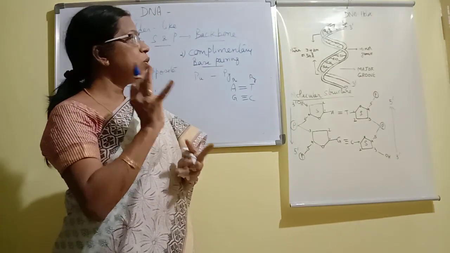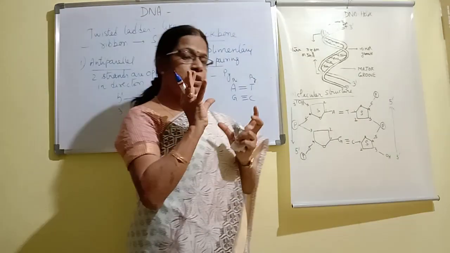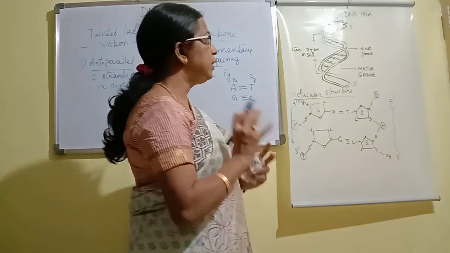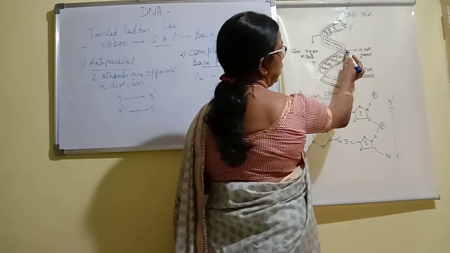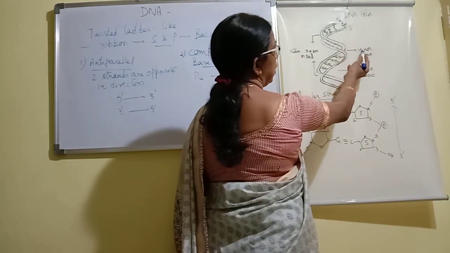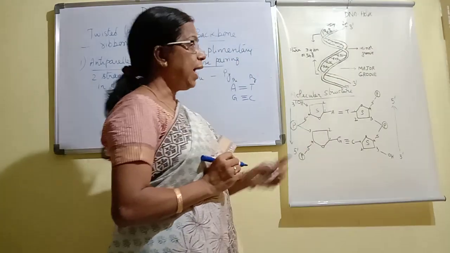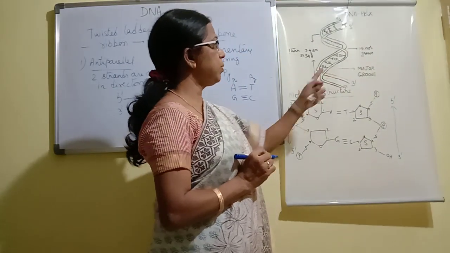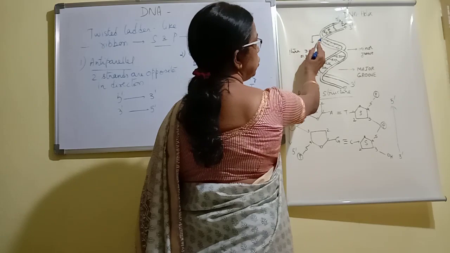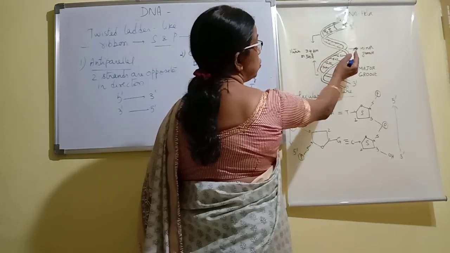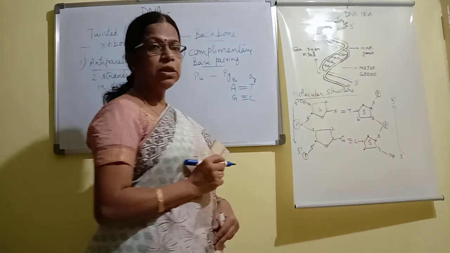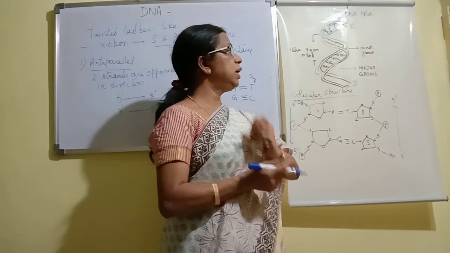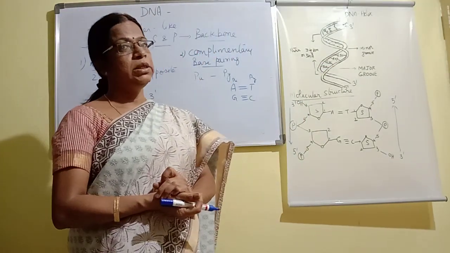When it turns clockwise, it twists in such a way that it leaves a small gap in between, and it also leaves a large gap. Suppose on this side, this is a small gap, this is a large gap. The small gap is called the minor groove and the large gap is called the major groove.